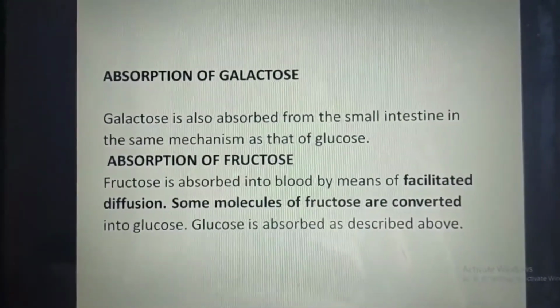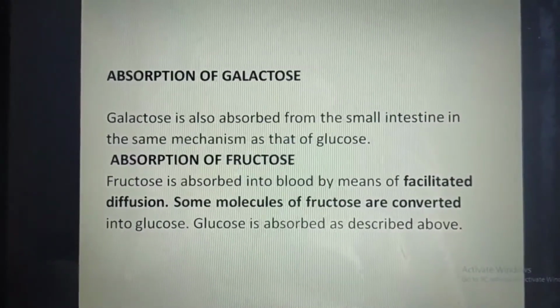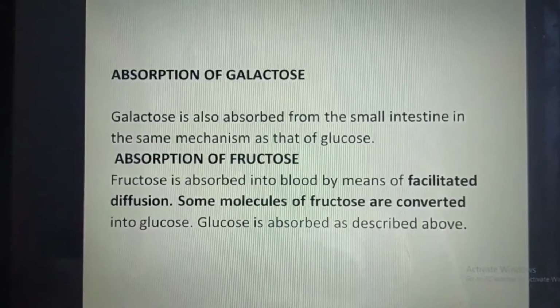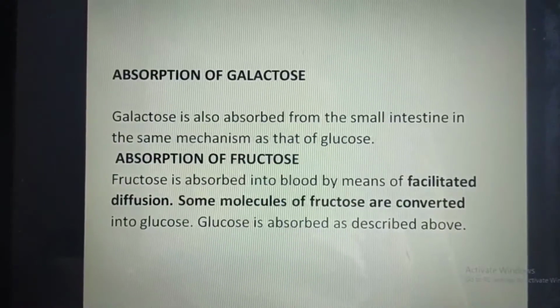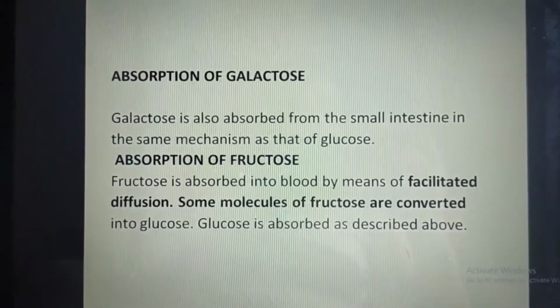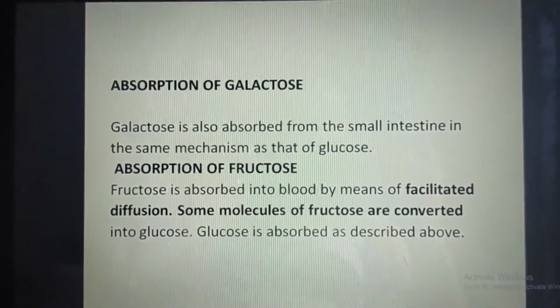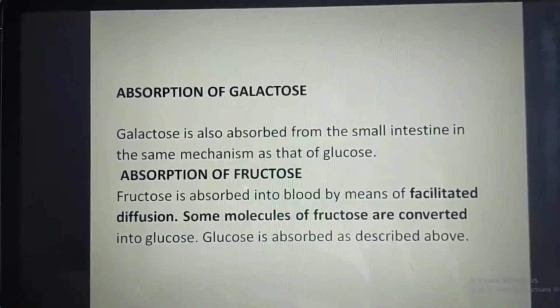Absorption of galactose. Galactose is also absorbed from the small intestine by the same mechanism as that of glucose. And absorption of fructose. Fructose is absorbed into blood by means of facilitated diffusion. Some molecules of fructose are converted into glucose, and glucose is absorbed as described, what we have talked about.